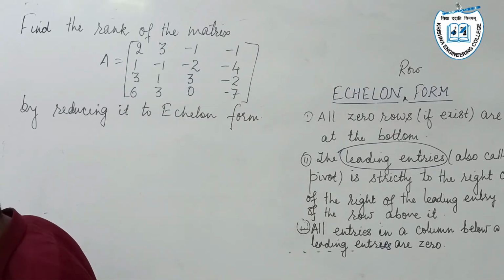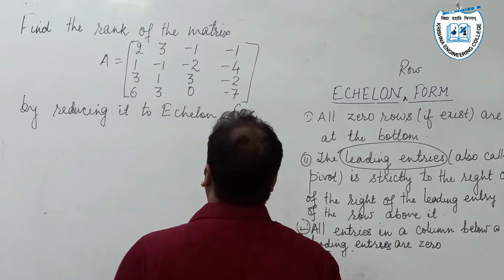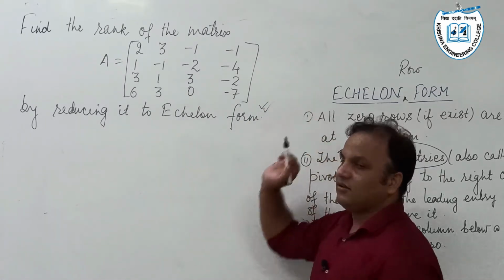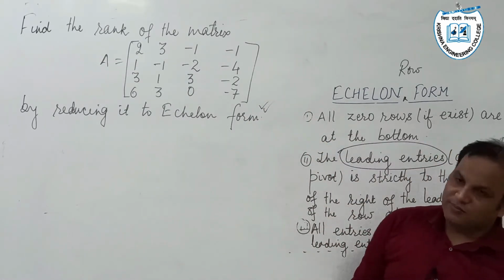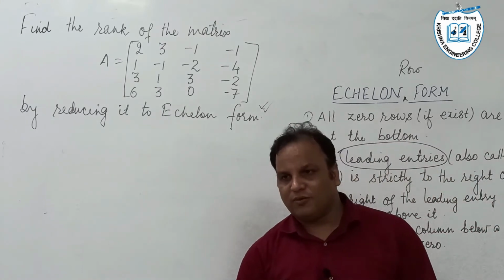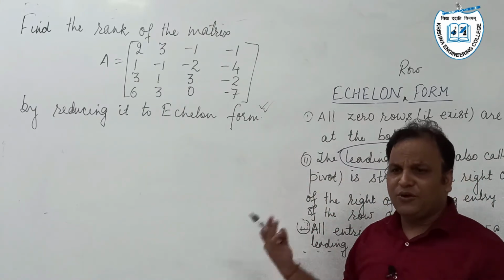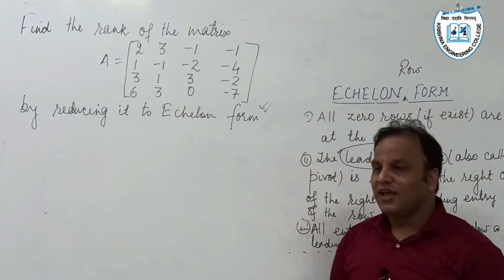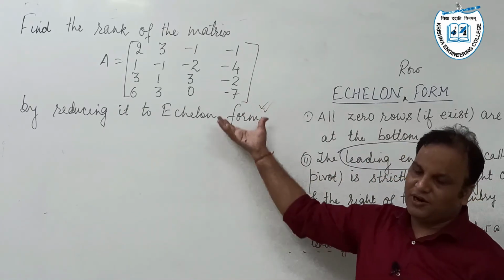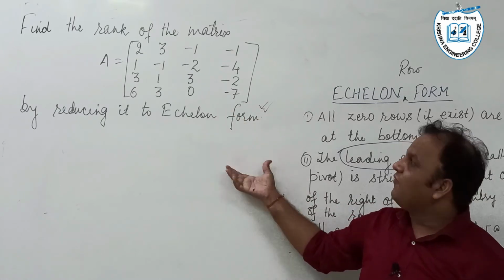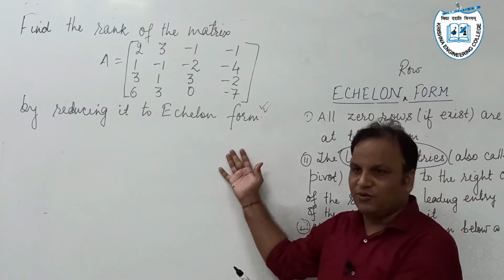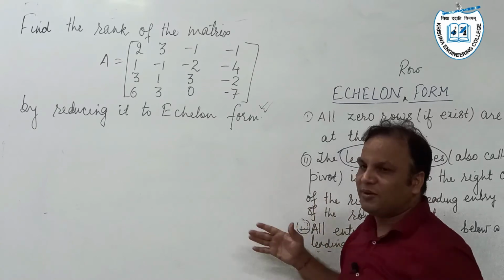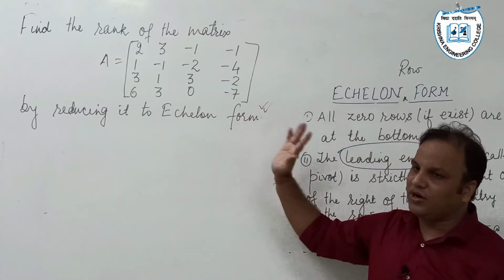We have to find out the rank of this matrix by using the echelon form method. Obviously, we are not going to use the definition method for finding the rank of this matrix, because you have to calculate the determinant of this 4 cross 4 matrix. If, unfortunately, it is equal to 0, then you have to find the determinant of several submatrices of order 3 cross 3.